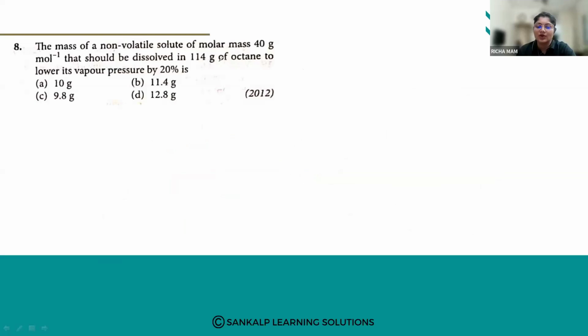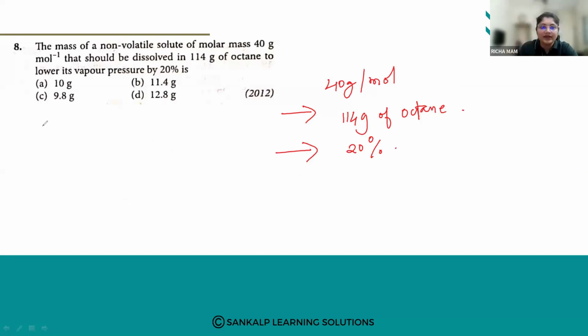So here the molar mass is 40 grams per mole, and it should be dissolved in 114 grams of octane, and its vapor pressure will be lowered by 20%. Let small w be the non-volatile solute used, and its molar mass is 40 grams per mole.